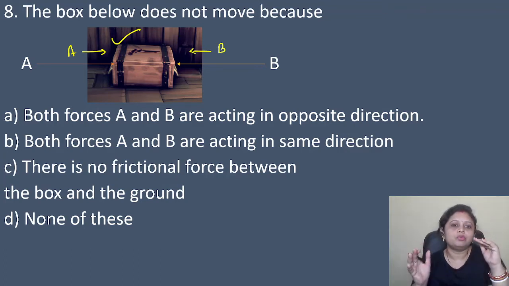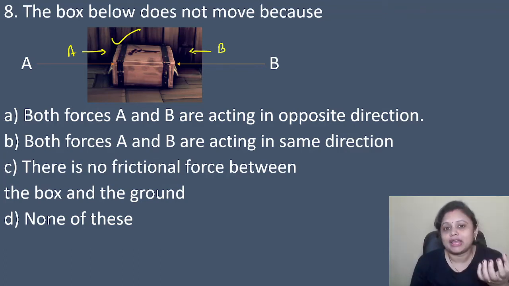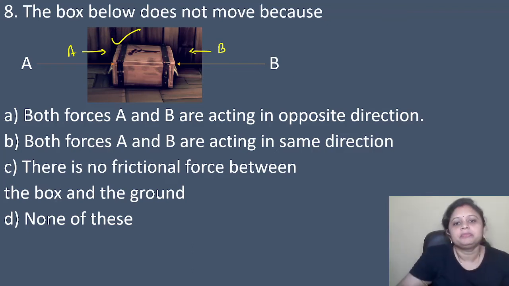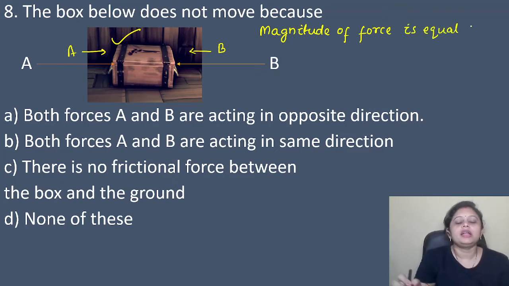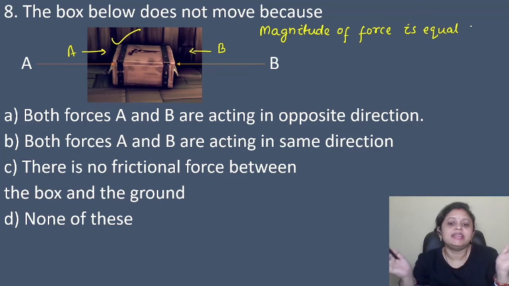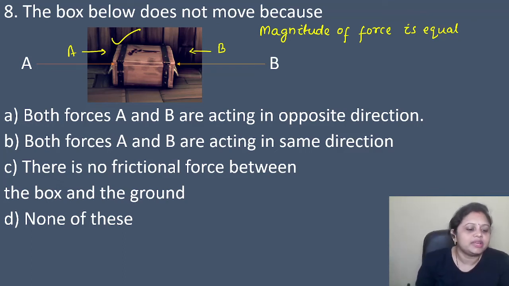So, if the magnitude of the force, that is the numerical value of the forces A and B, is equal, and they are acting in opposite direction, then the box will not move. Okay, so here the correct answer is option A, that is both forces A and B are acting in opposite direction.